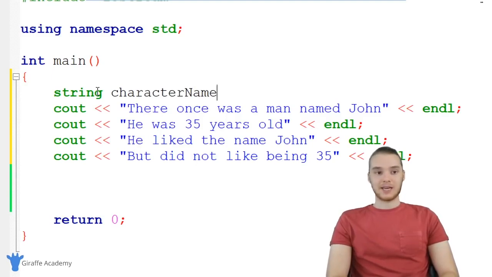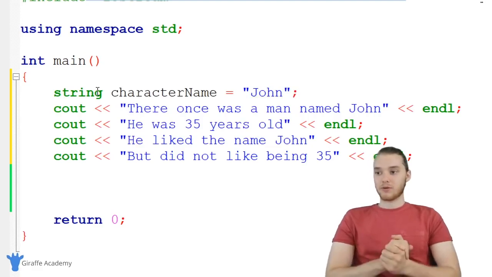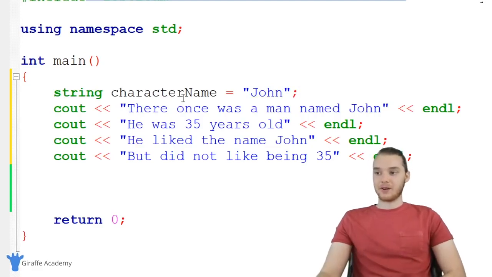And what I can do now is give this a value. So I could say character name is equal to, and now we can type in the character's name. So I could say John, just like that. All right, so once we've created this character name variable, this string value, John, is now stored inside of this character name variable.